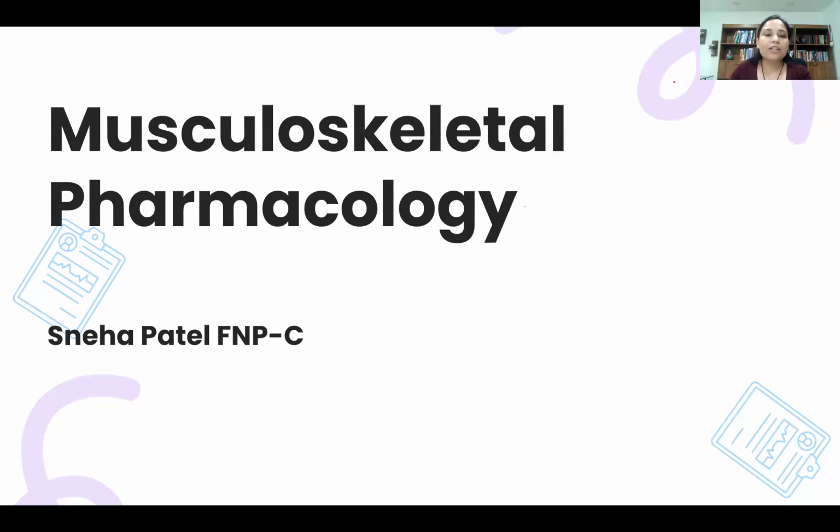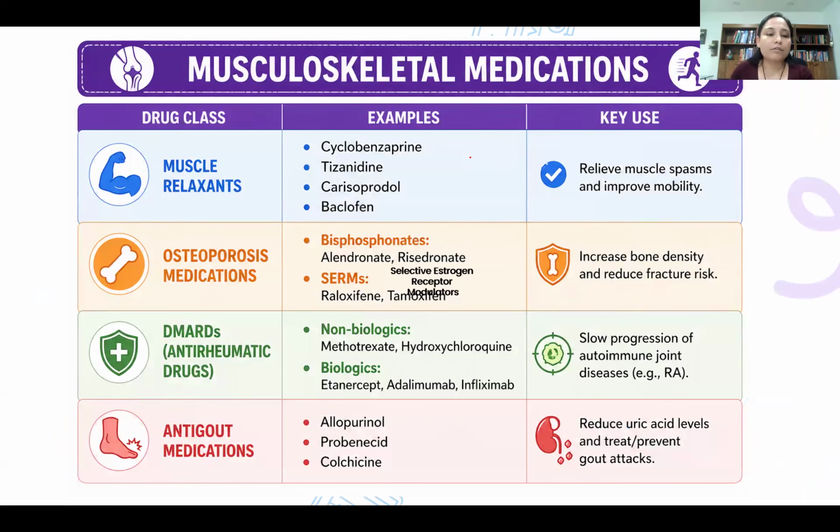Hello everyone. Let's talk about musculoskeletal pharmacology. What are all the medications that we use in the musculoskeletal system? There are a few groups that we can remember. Muscle relaxant is one of them. Muscle relaxant is used when a patient has muscle spasm.